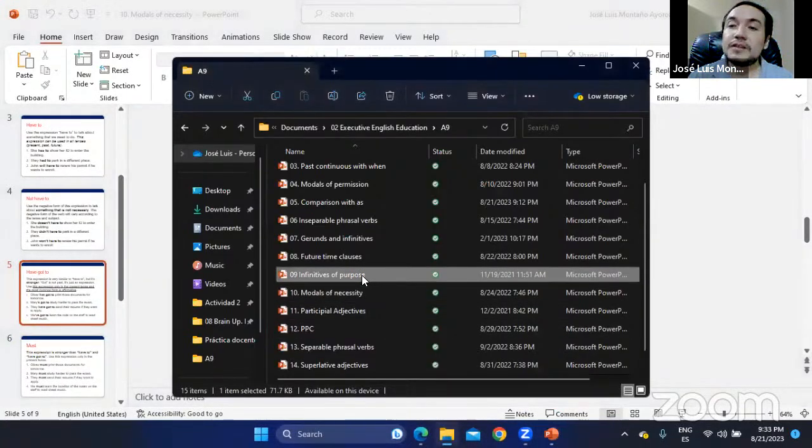With these infinitives of purpose, we already covered infinitives. That lesson that I finished was only about purpose. How to say, right, I do this to do that. I study English to go to the US. I showed a variation that is more formal: in order to. I study English in order to go to the US, or the last alternative, so as to.